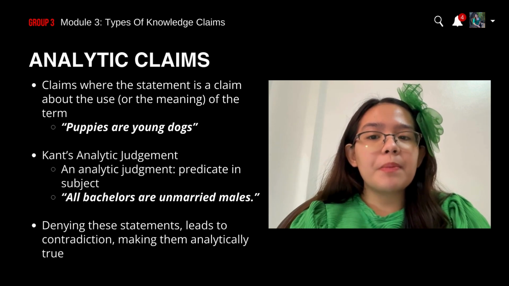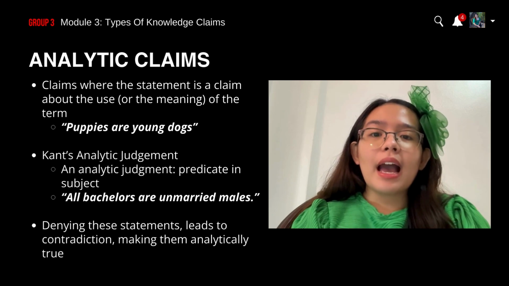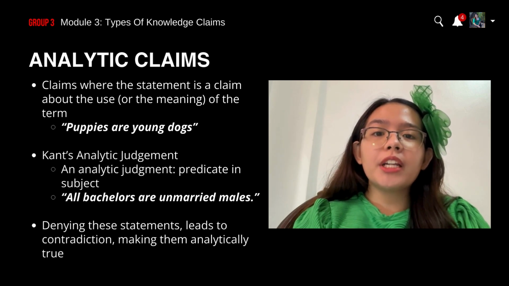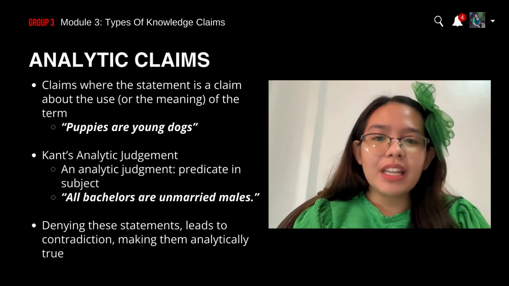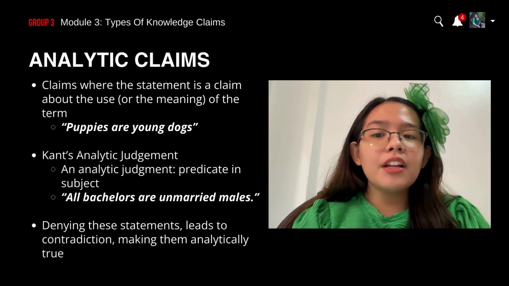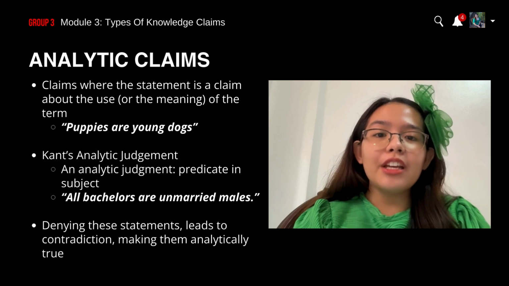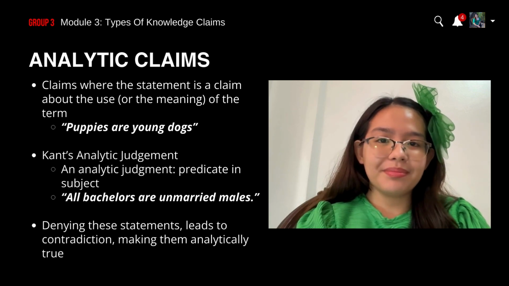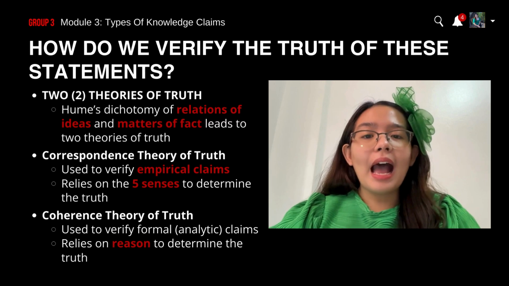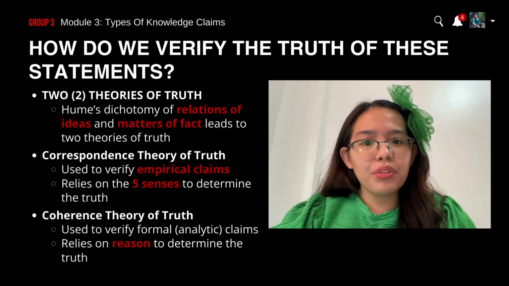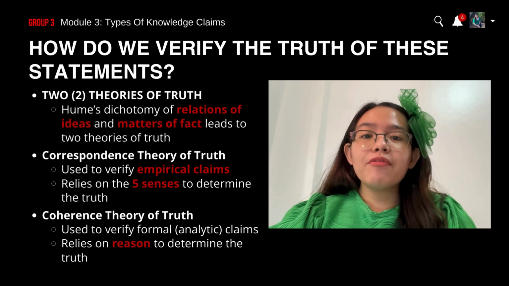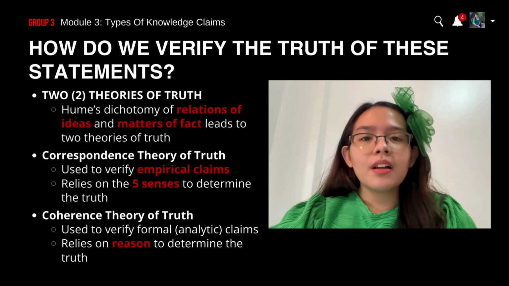Hume describes such a definition as intuitively or demonstratively certain. This means that the denial of this statement will be contradictory. But how do we verify the truth of these statements? We have two theories of truth.